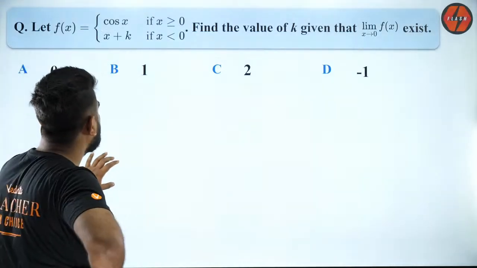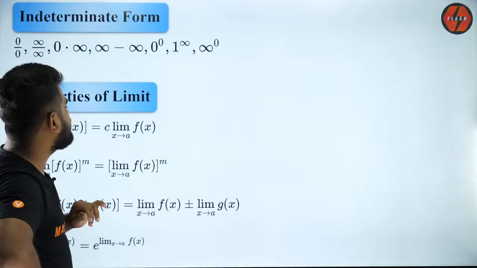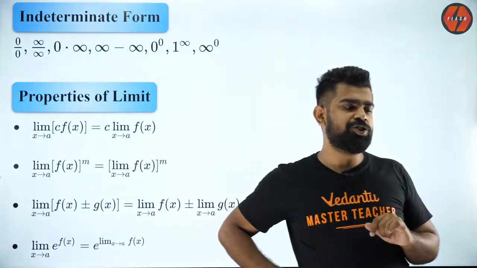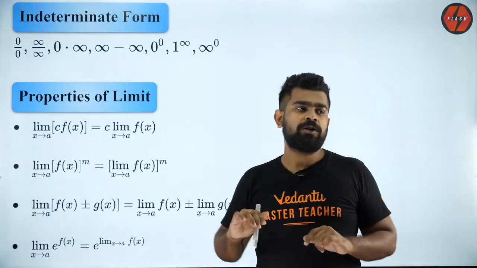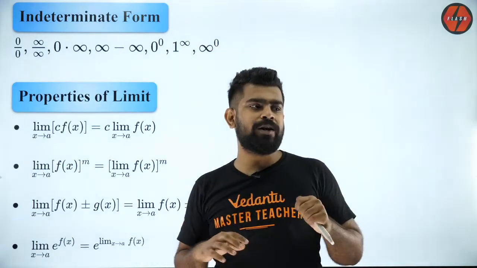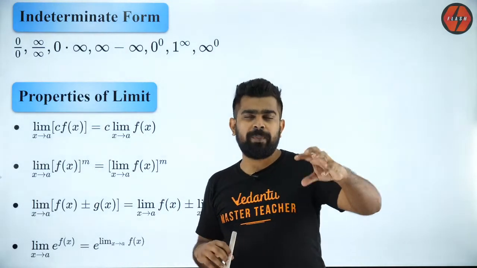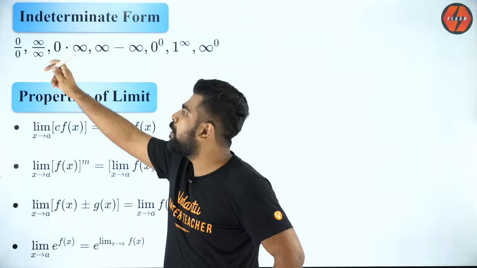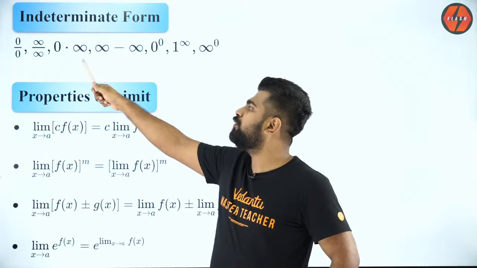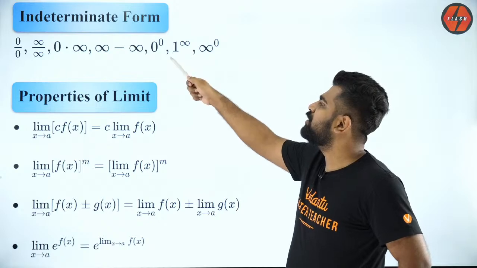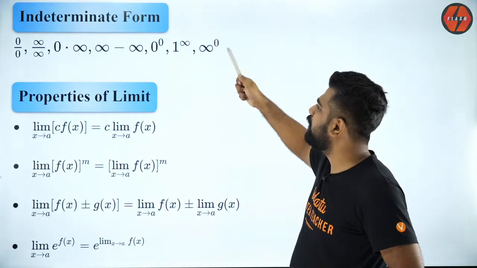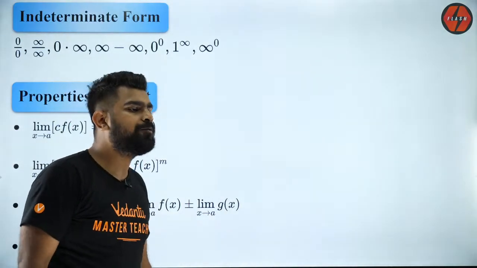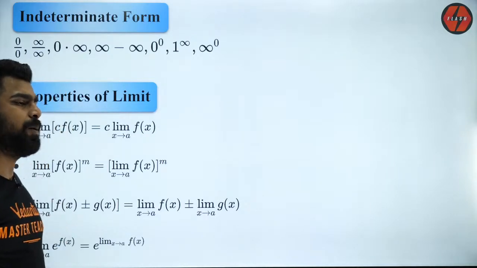Amazing. So let's move forward to the next concept which I want to teach you, the indeterminate form. Everybody knows 0 by 0 is an indeterminate form. But you should also be aware that there are totally 7 indeterminate forms: 0 by 0, infinity by infinity, 0 into infinity, infinity minus infinity, 0 power 0, 1 power infinity and infinity power 0. All of them are said to be indeterminate forms.